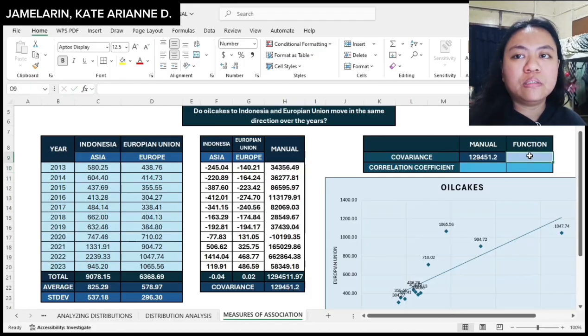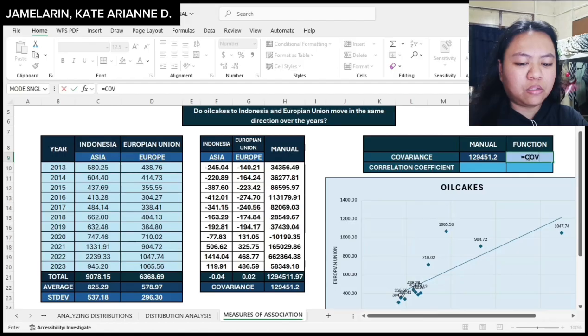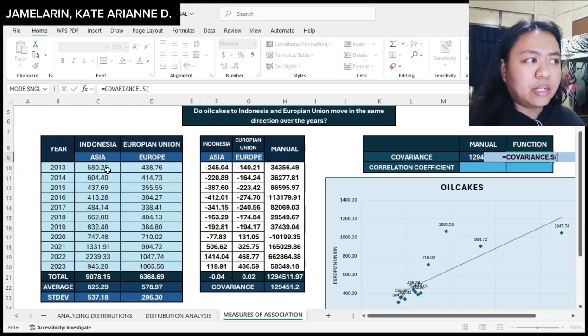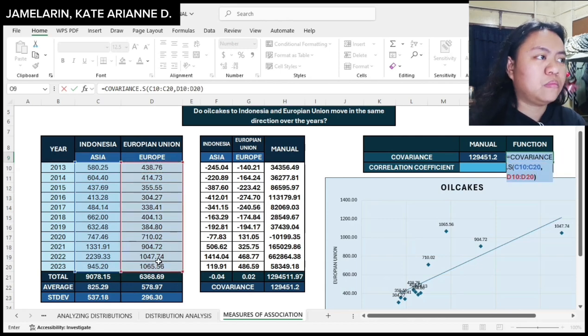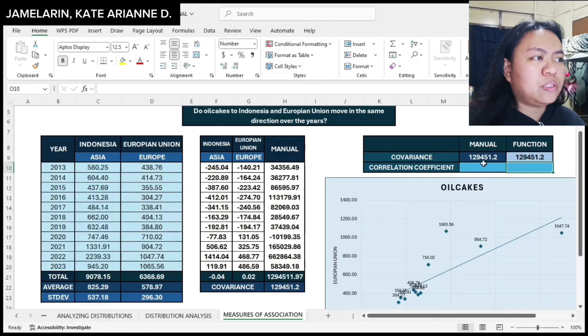For the function, to get the covariance, I will be using this formula, COVARIANCE.S, and then for array 1, I will be selecting this dataset from Asia, and for array 2, I will be using the dataset from Europe. So as you can see, the covariance is 129,451.2.